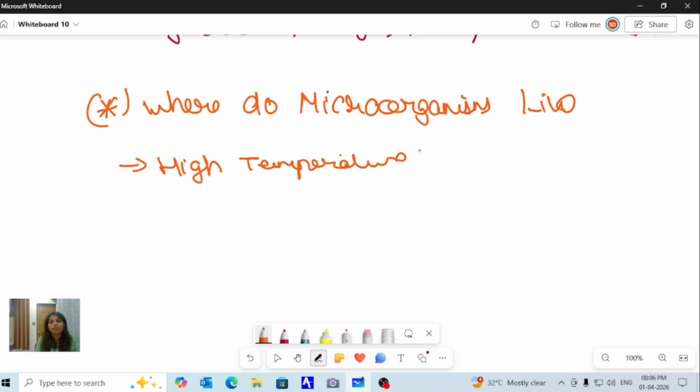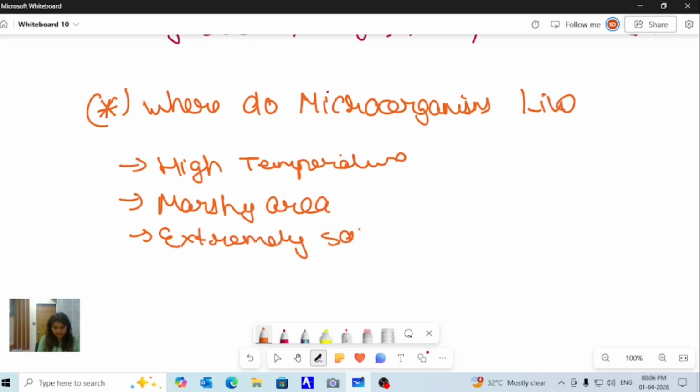These microorganisms can survive more than 100 degrees Celsius, even 200 degrees Celsius. They can survive in marshy areas, in extremely salty places, and in deserts.